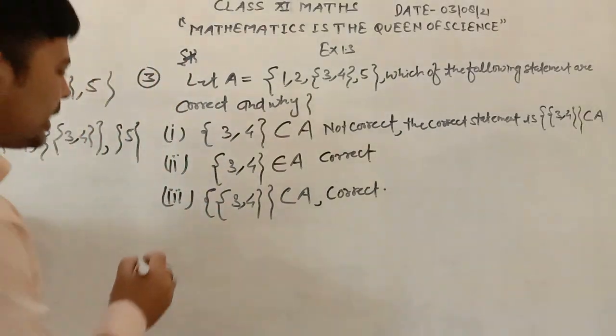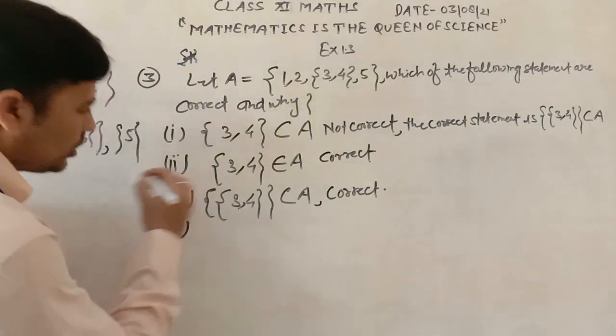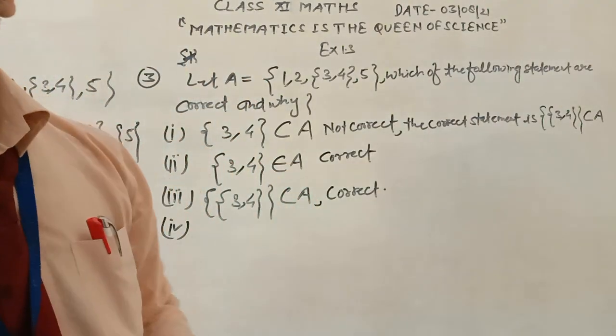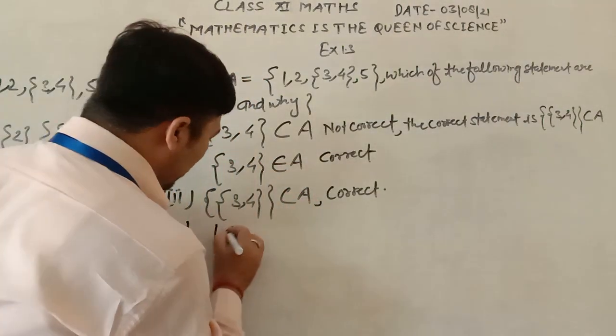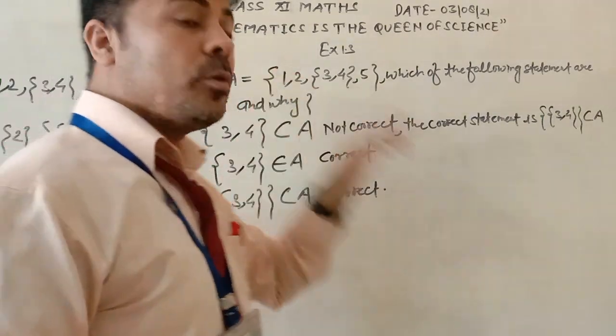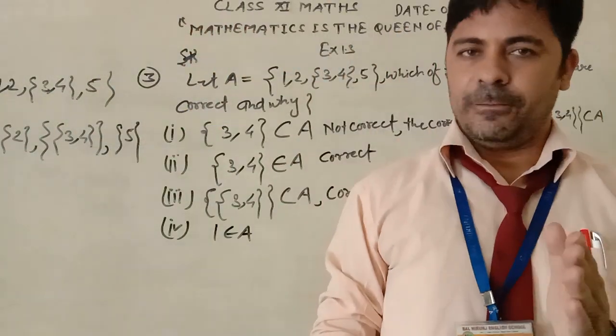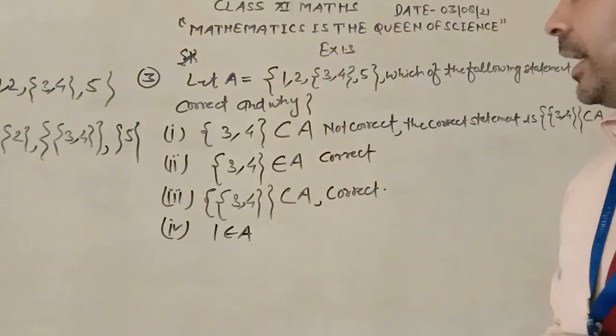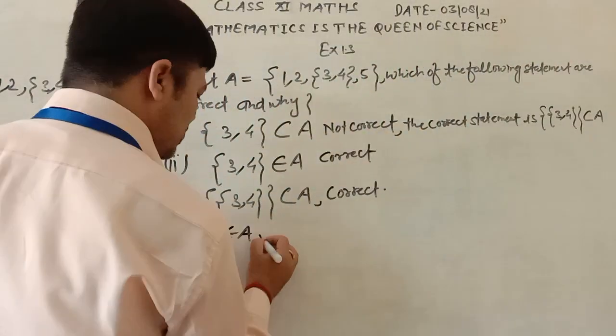Now the fourth part of the question is given: whether 1 belongs to A. Yes, 1 belongs to A, because 1 is an element of A. Hence 1 belongs to A. This is the correct sentence.